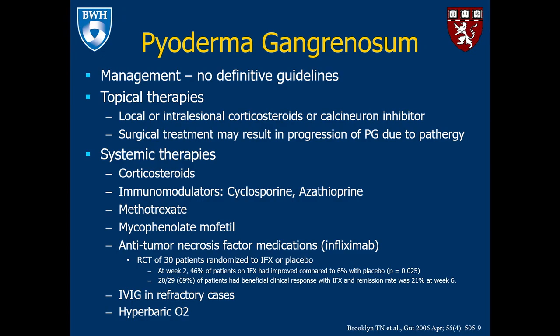With regards to anti-TNF medications, there was a randomized controlled trial, though it was very small, of 30 patients who were randomized to receive either infliximab or placebo. At week 2, 46% of patients on infliximab had improved compared to 6% with placebo, and this was statistically significant. And 20 of 29 patients, or 69%, had beneficial clinical response with infliximab, and the remission rate was 21% at week 6.